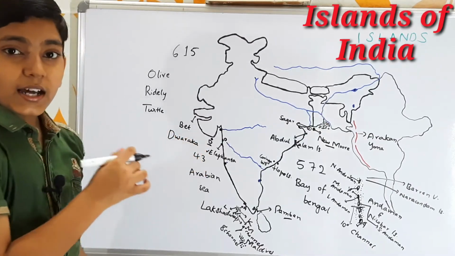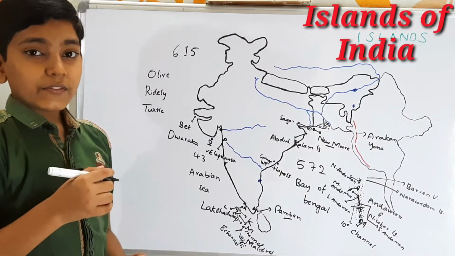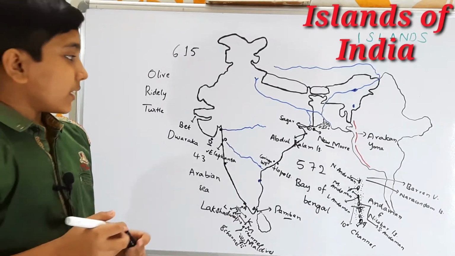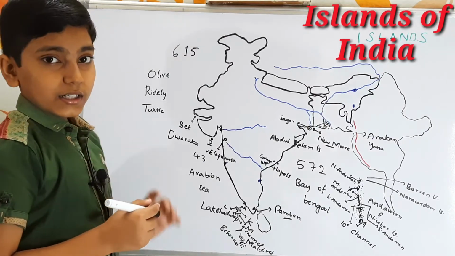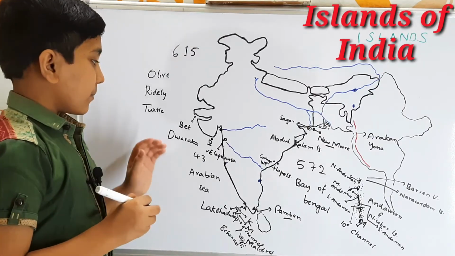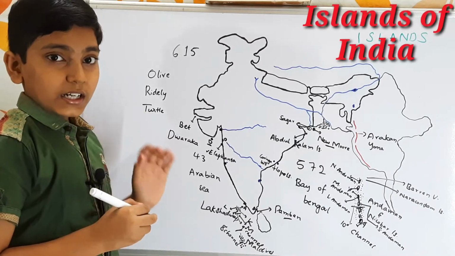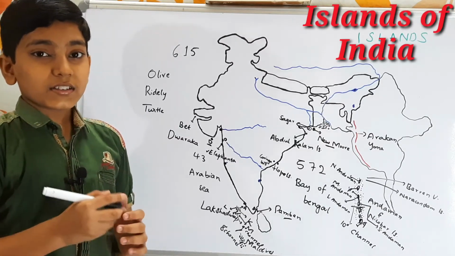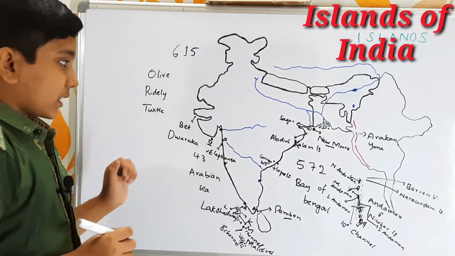So this Bedwarka Island is named after the city of Dwarka, which is one of the ancient cities, and here people believe that Lord Krishna was born in this Dwarka city, and few people also think that this Dwarka city is very nearer to Bedwarka because Dwarka city was submerged under the Arabian Sea. So it is about the Bedwarka.